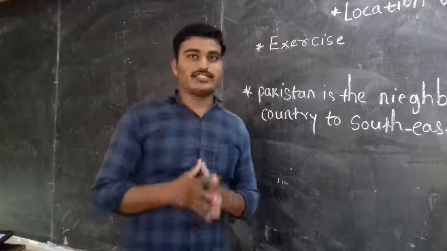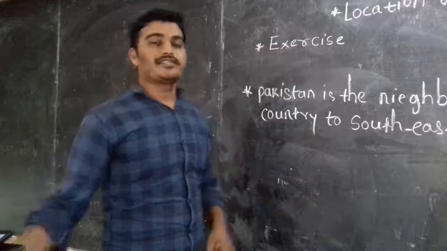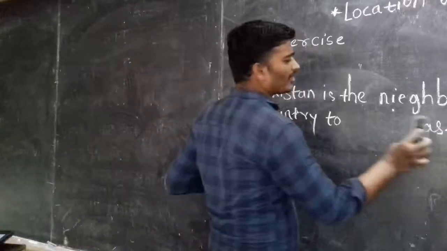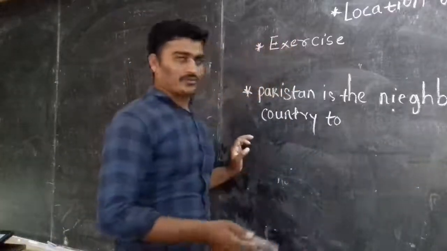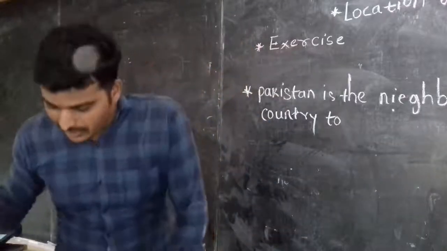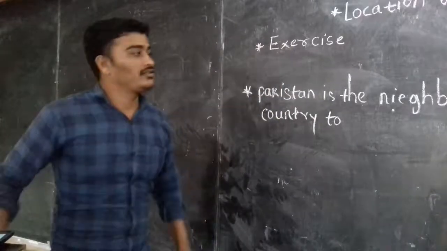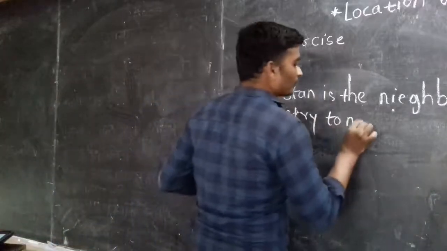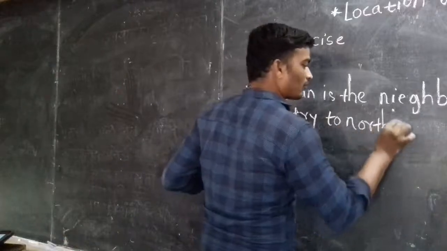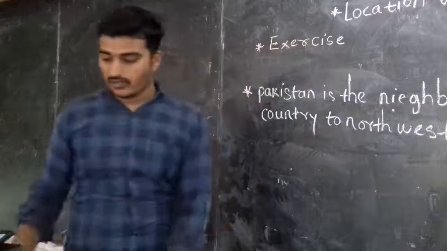So due to this word the statement is wrong, and we have to correct it. I am going to correct it here, and you have to rewrite it again. So I said northwest; we can write here northwest of India.